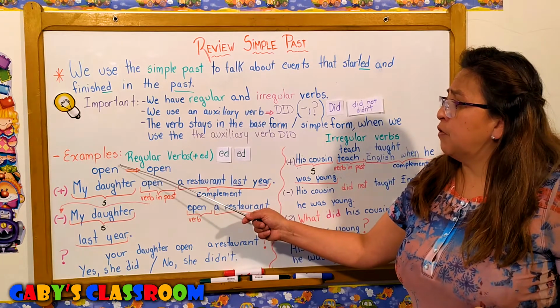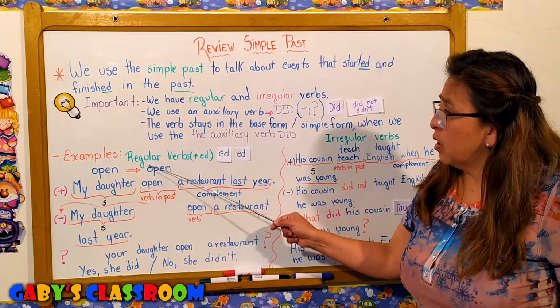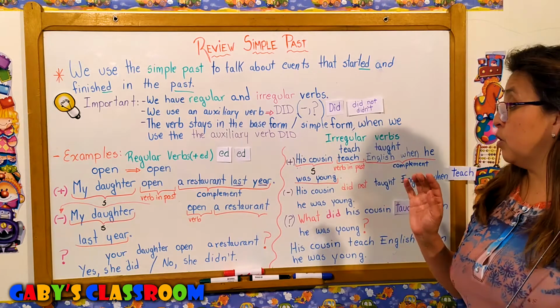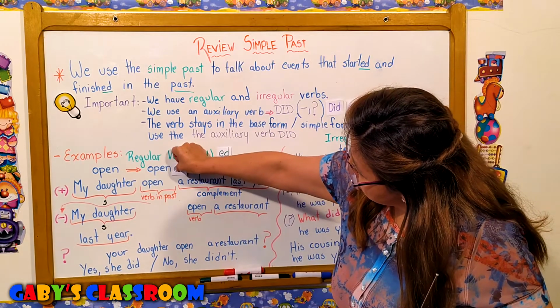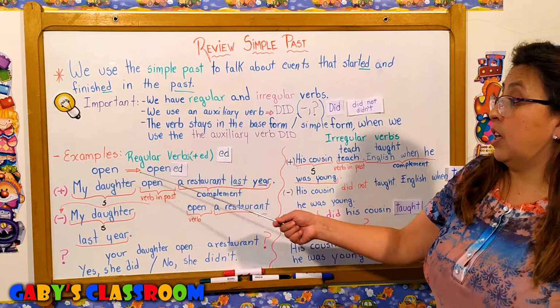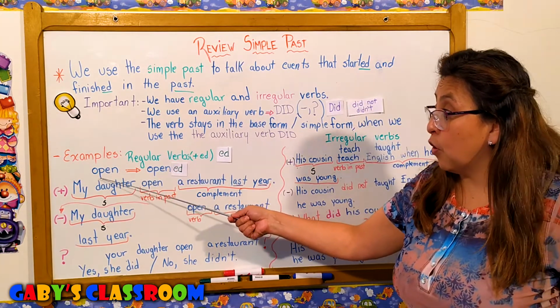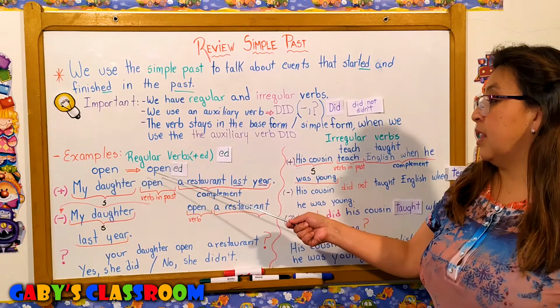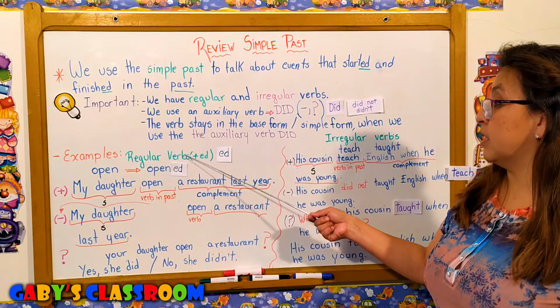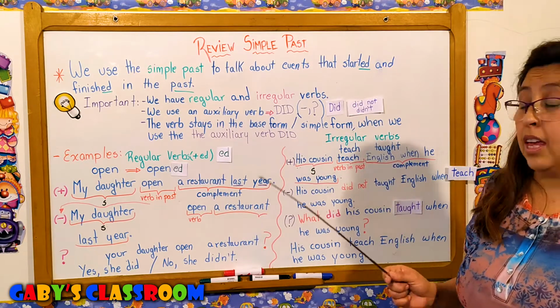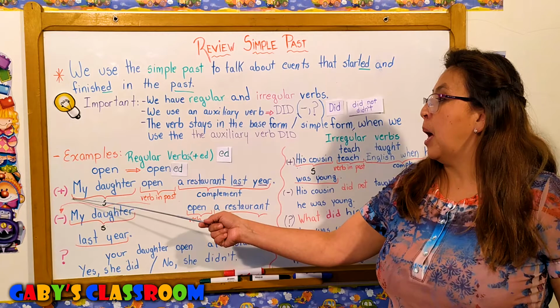So what is the past of open? It's a regular verb. So the only thing we need to do is add ed. You see? We add ed. So in the present or the base form is open. The past is opened. Okay? Opened.